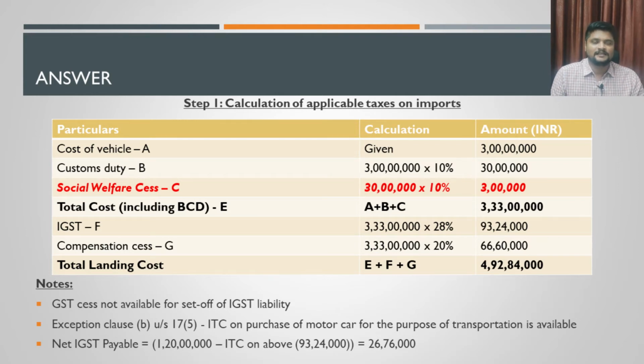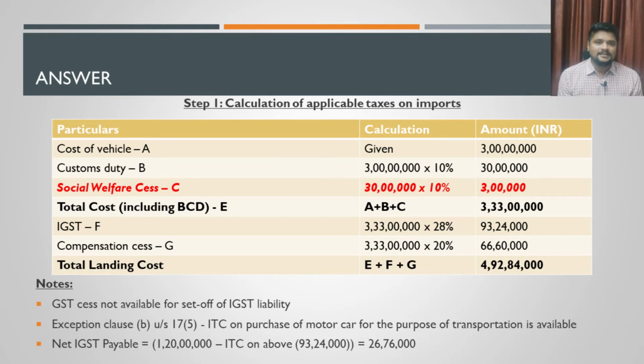This compensation cess is available as input tax credit for the importer, but it cannot be used for set off of their output liability of IGST. It can be utilized only against output liability of compensation cess. So in this problem we do not have any output liability of compensation cess. So ITC we will be carrying separately, but we will not set it off. The 93 lakh 24,000, which is the amount of IGST, is available as ITC for the importer here.